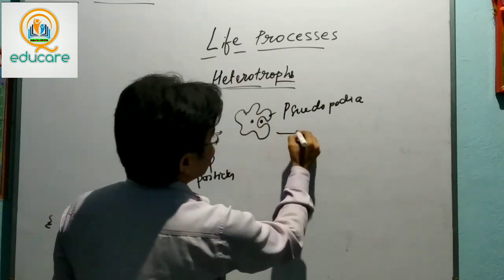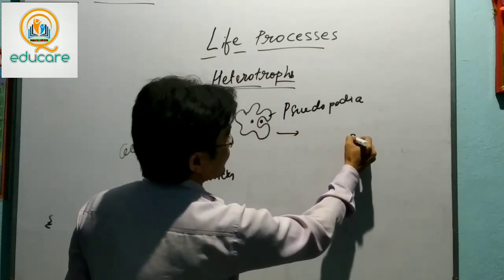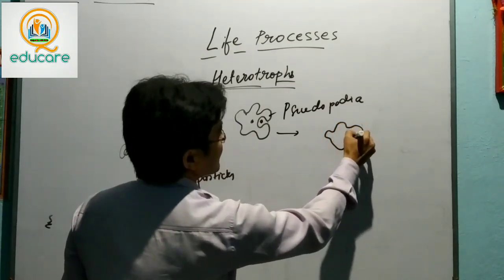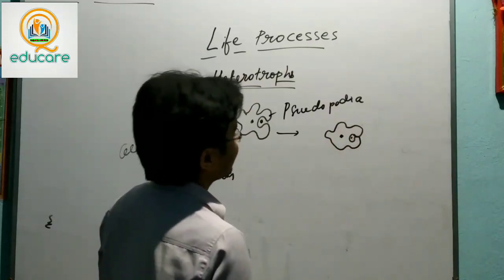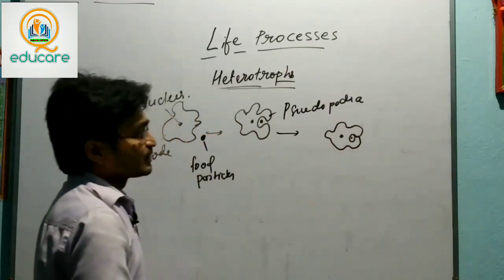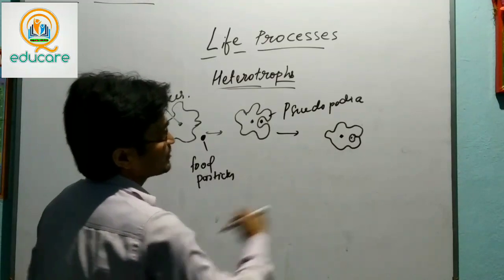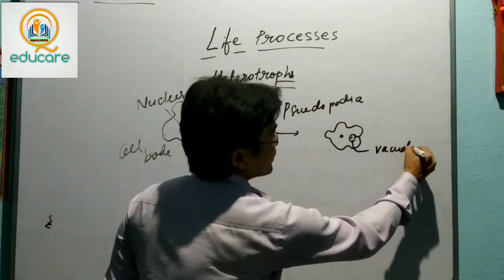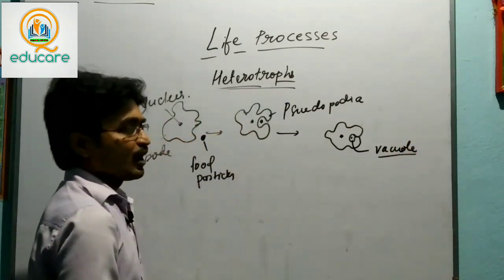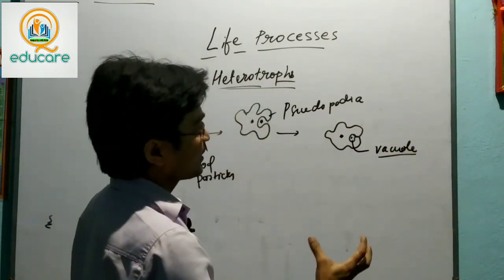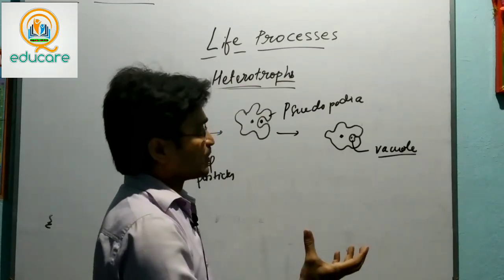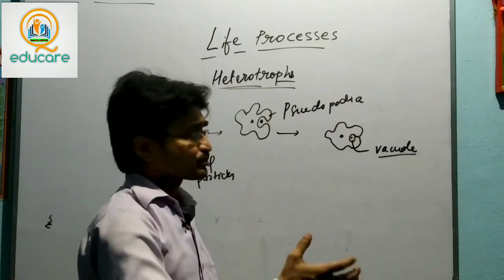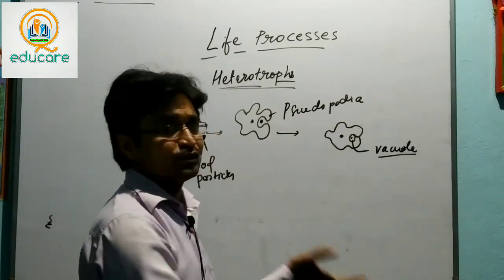Further, the food particle will be fully encircled by the pseudopodia. After encircling, the captured food particles will form what is called a vacuole, a food bag-like structure where enzymes and chemicals act on the food particles and convert complex food into simple form.